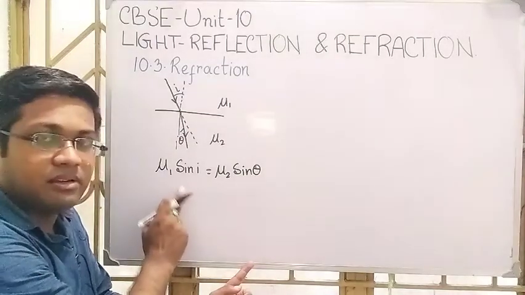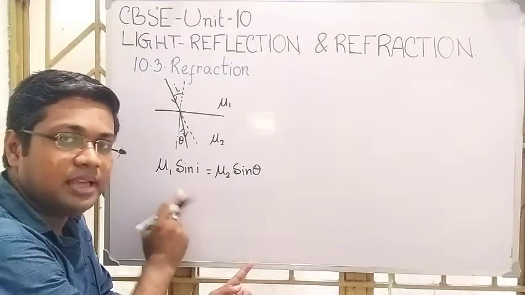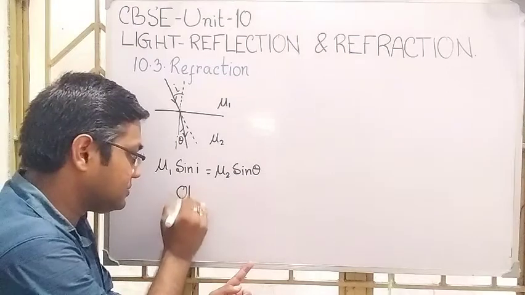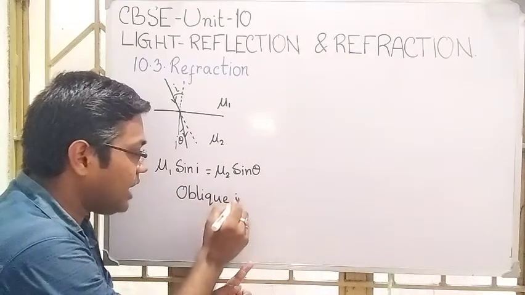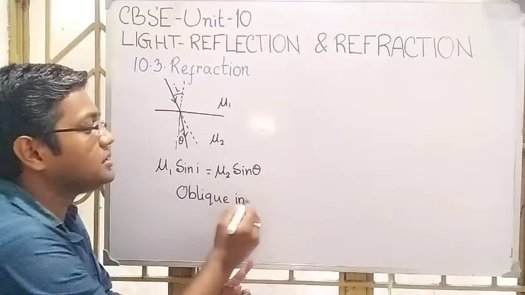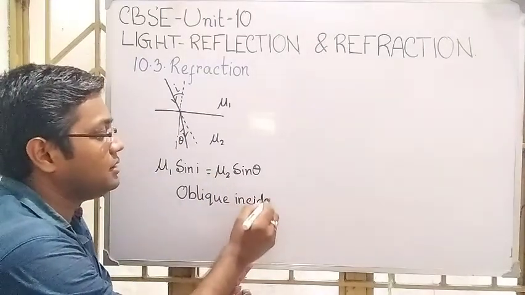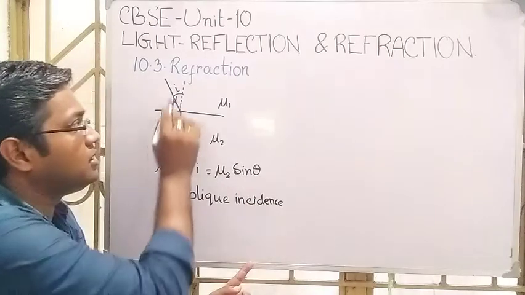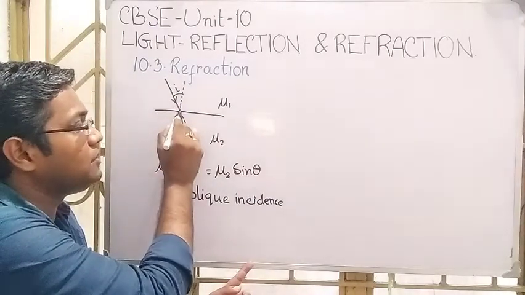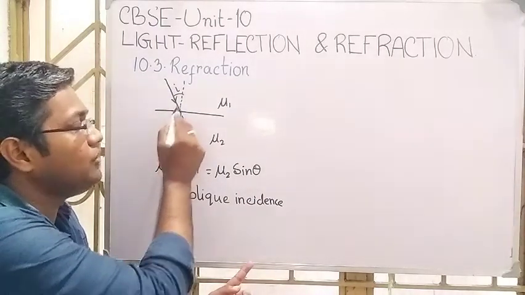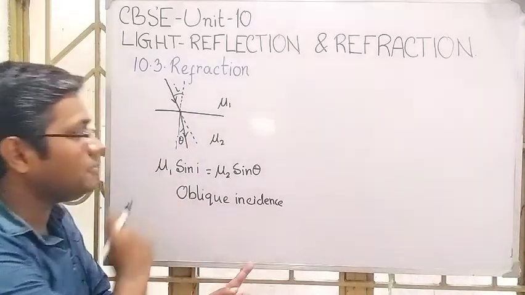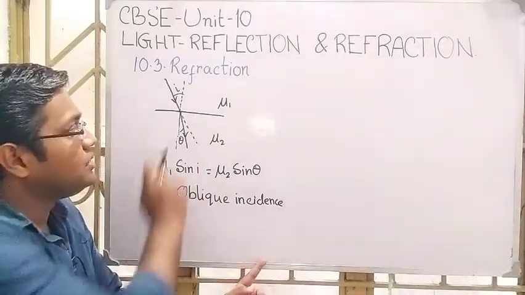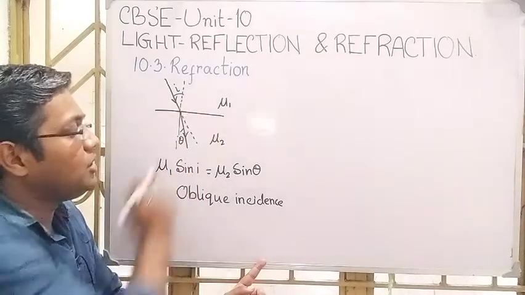This is valid for oblique incidence. Oblique incidence means the light ray makes a certain angle with the normal at the point of incidence, obviously an acute angle from 0 to 90 degrees.